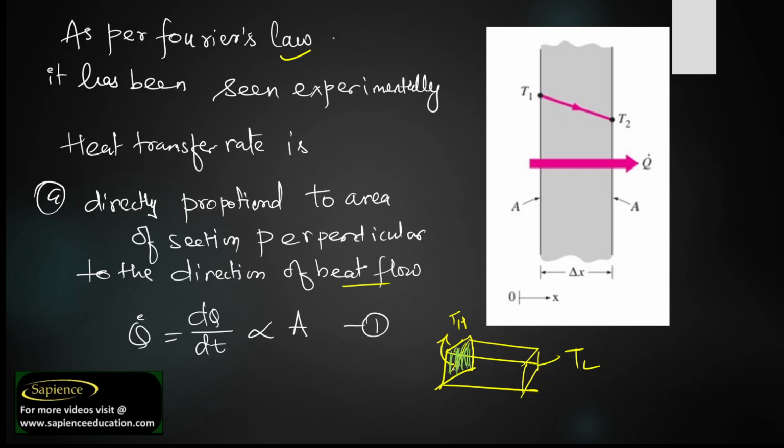If this area is more, then more heat transfer takes place, and if the area is less, then less heat transfer takes place. So finally, the heat transfer, that is dQ by dt, is directly proportional to the area of cross section. So this is equation number 1. So we can consider this.